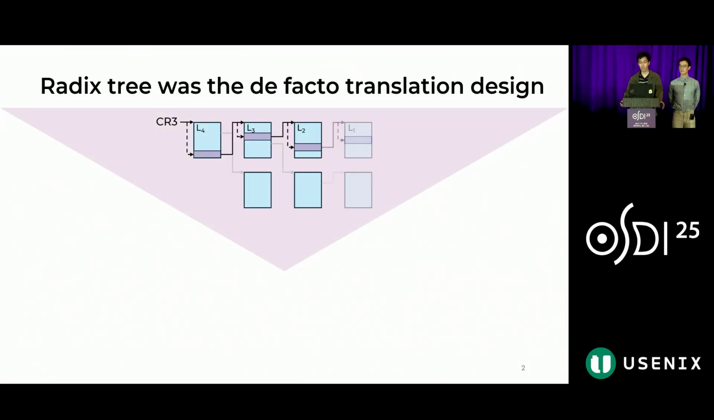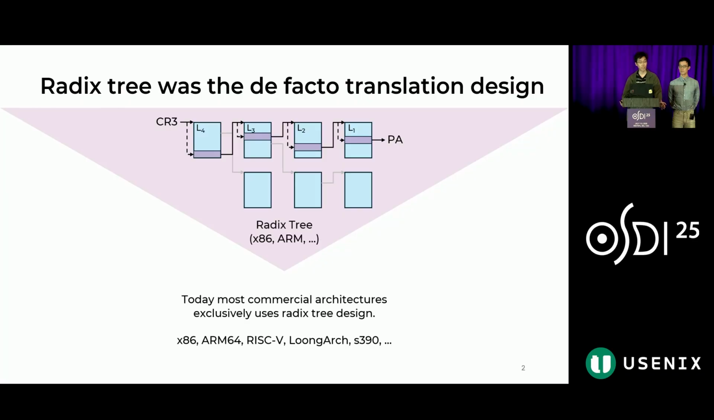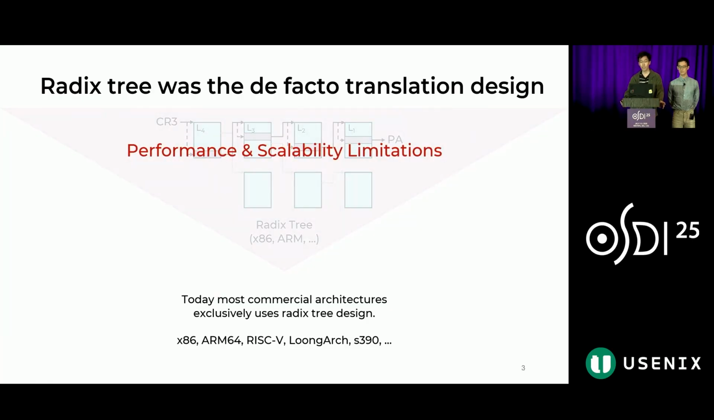In the past decades, the radix tree was the de facto translation design. Under this design, the page walker goes through the radix tree to fetch page table entries and perform address translations. Today, most commercial architectures use the radix design, including x86, ARM, RISC-V, and others. However, the radix table is known to have limitations, such as its performance and scalability.